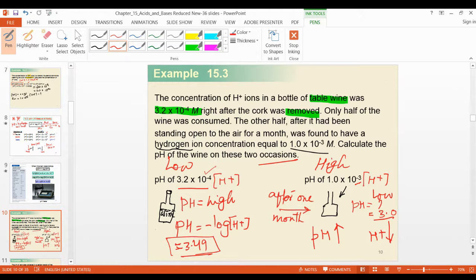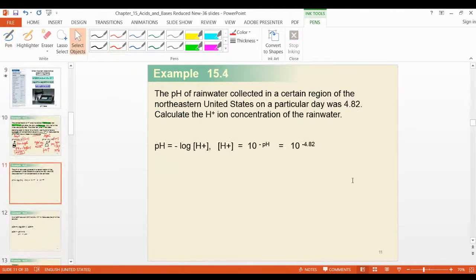So the pH of this is 3.949, and the pH of this is 3. Clear? All right. Now one formula I forgot to write, please write it down. Suppose pH is equal to negative log hydrogen ion concentration.